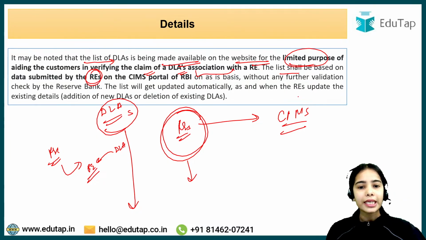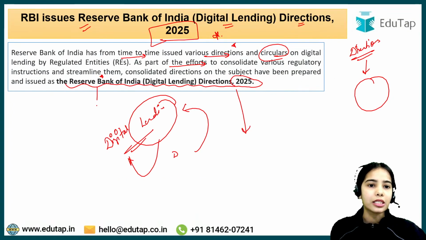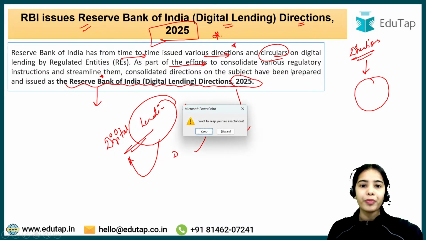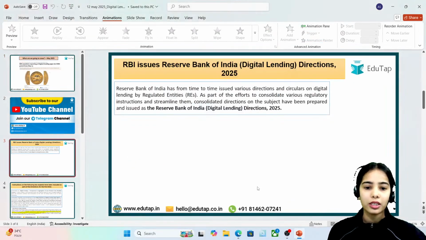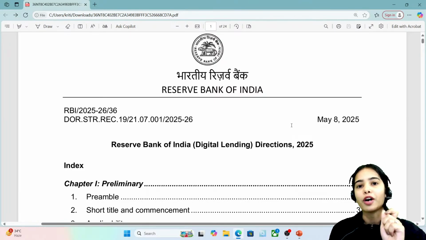Now let's see the directions. As we have discussed, the RBI has released the Reserve Bank of India Digital Lending Directions. The directions were very lengthy, so I have brought the directions directly for you. Through the RBI's PDF, we are going to discuss the directions. Here I will be telling you which important points you have to focus on.